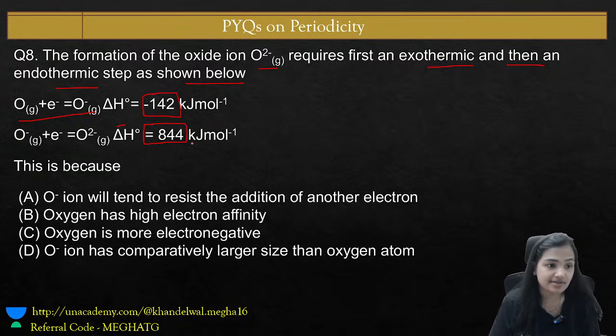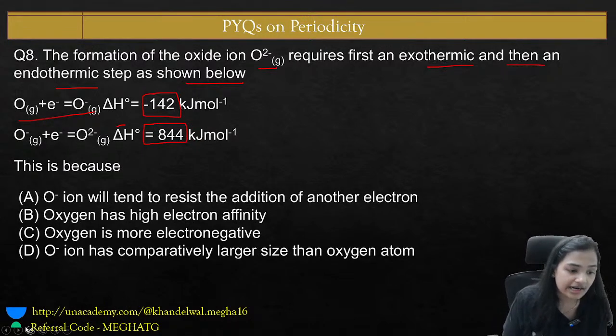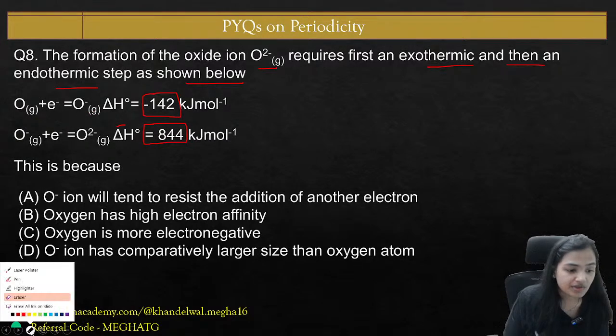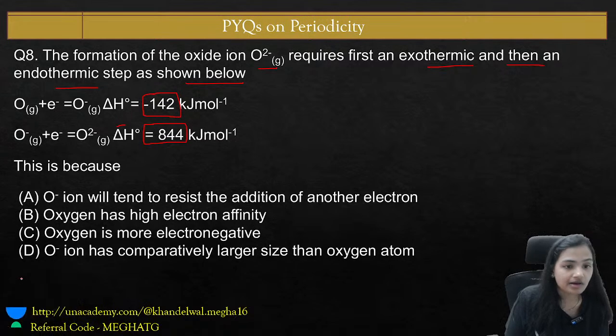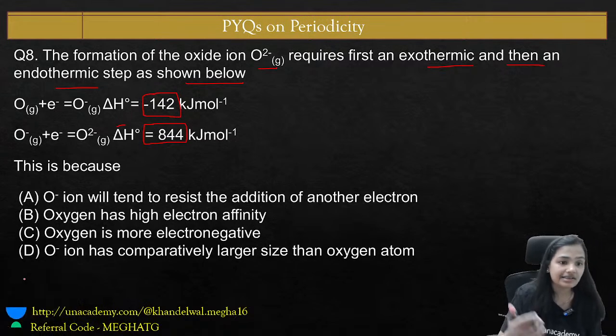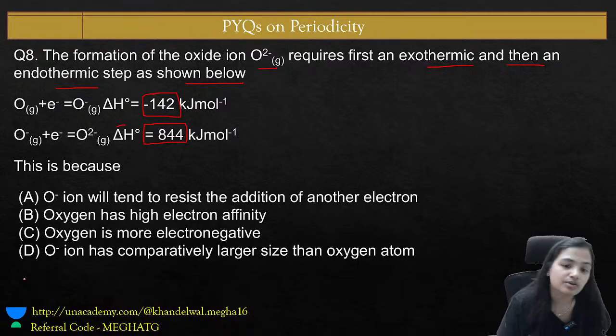This is because, why is it so? When we are adding the first electron, in the case of oxygen, the step is exothermic, and in the next step, when we are adding one more electron, the process becomes endothermic.